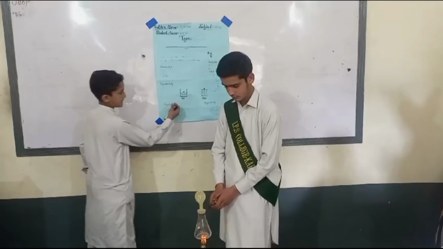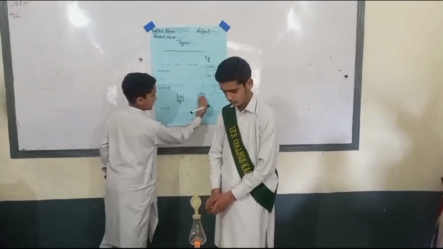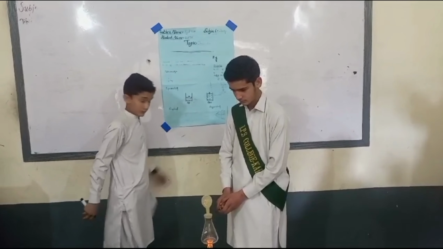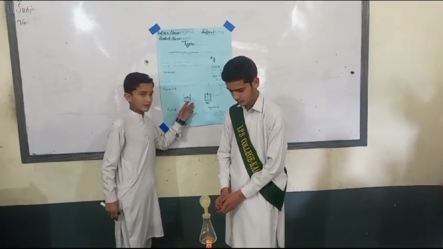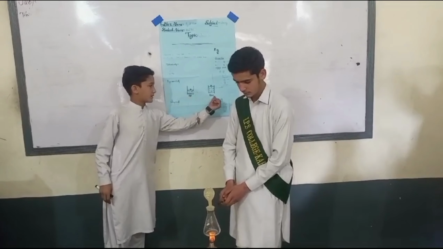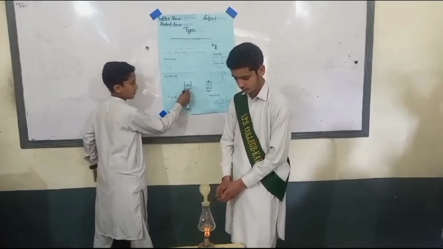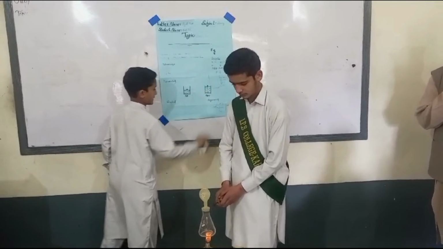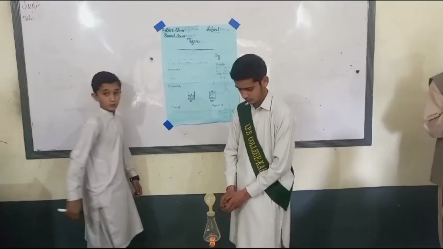Experimentally, we can prove this. This is a container and this is a container. There are 14 gas molecules here and 14 gas molecules here. We give this one a temperature that is very high and this one low. That's why its volume is very low here and high there. And pressure is constant in both.